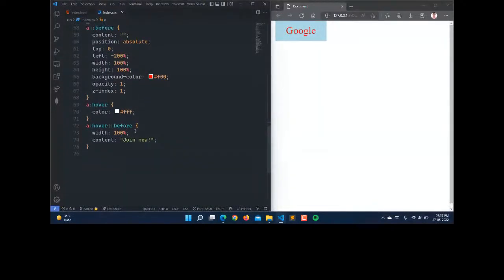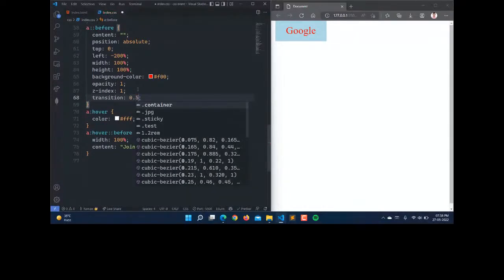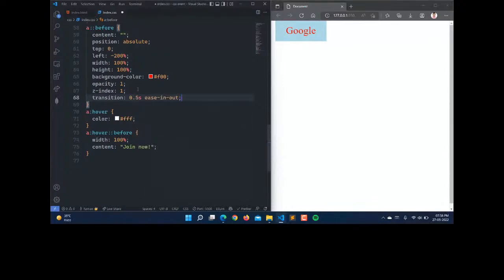Here I'm going to add the transition. So first of all, for transition, what will be there? We have to first of all mention the seconds, how many seconds we have to add for the delay. So here it will be 0.5 second. And then here we have to add the transition name. And we can also specify on which property we have to add the transition. We can specify that as well.